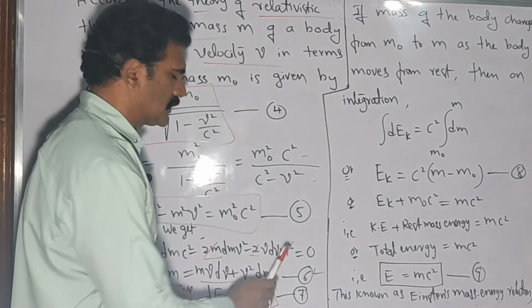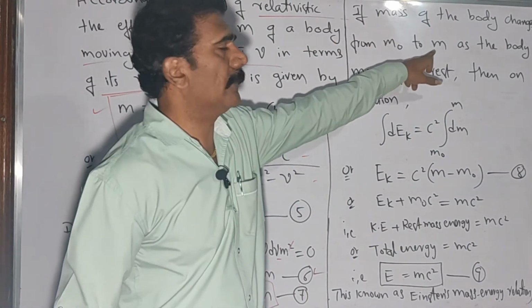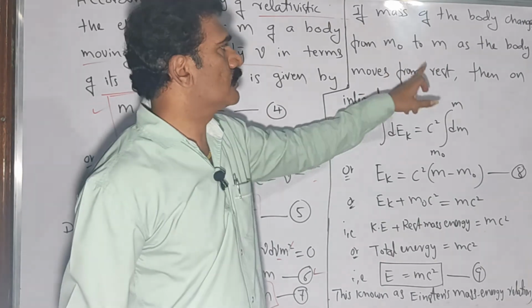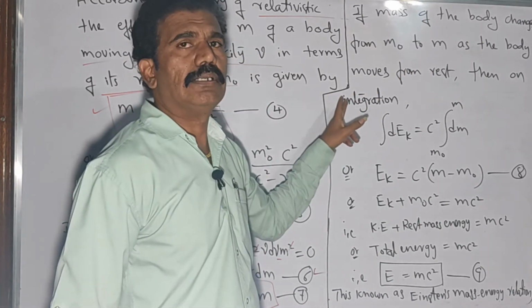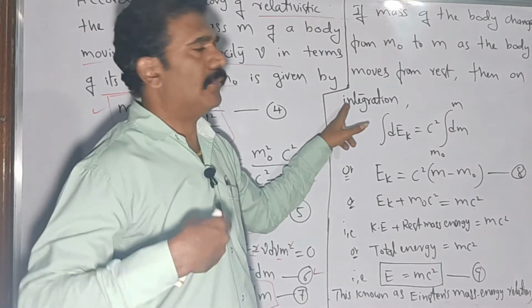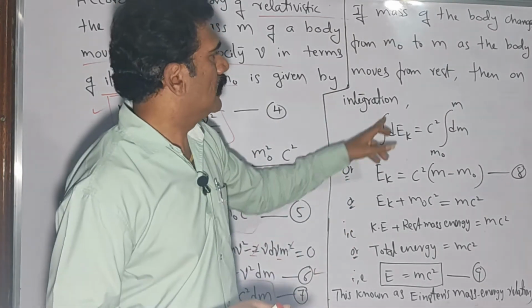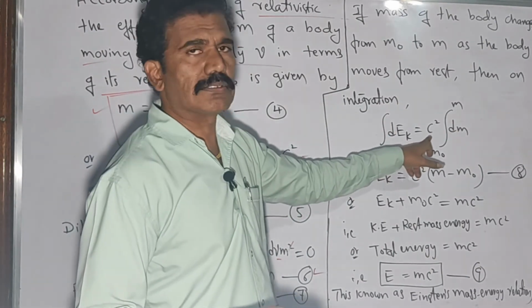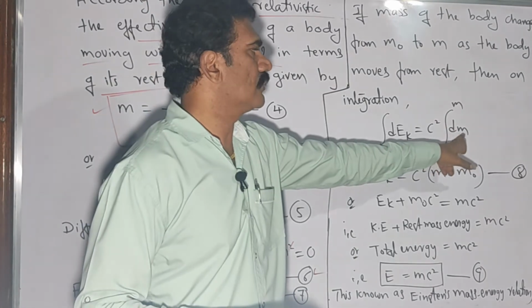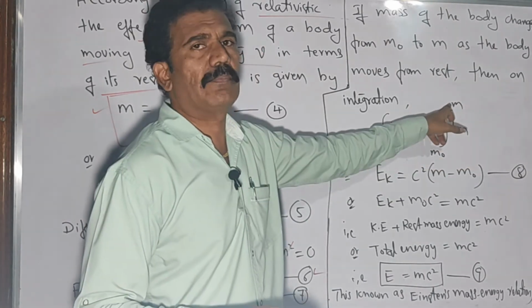After this equation 7, if the mass of the body changes from m0 to m as the body moves from rest, then there is an integration limit. So we can write the change of kinetic energy dEk is equal to c square as a constant into the change of mass, that is integration with the limits m0 to m. We can apply that, isn't it?